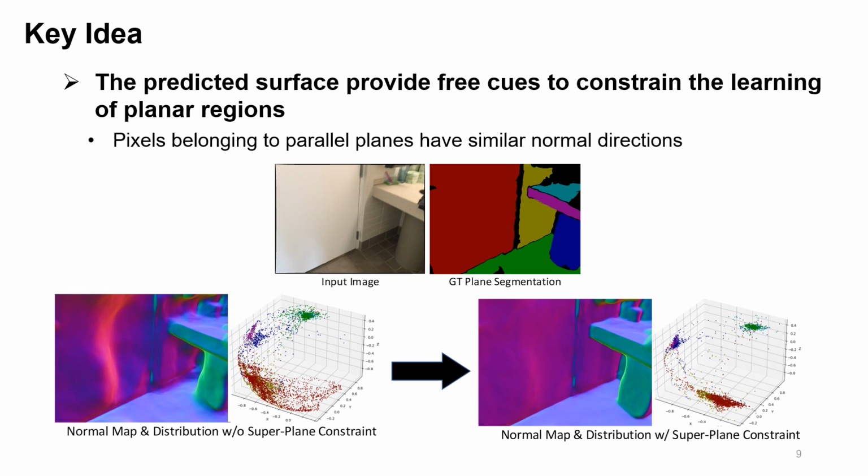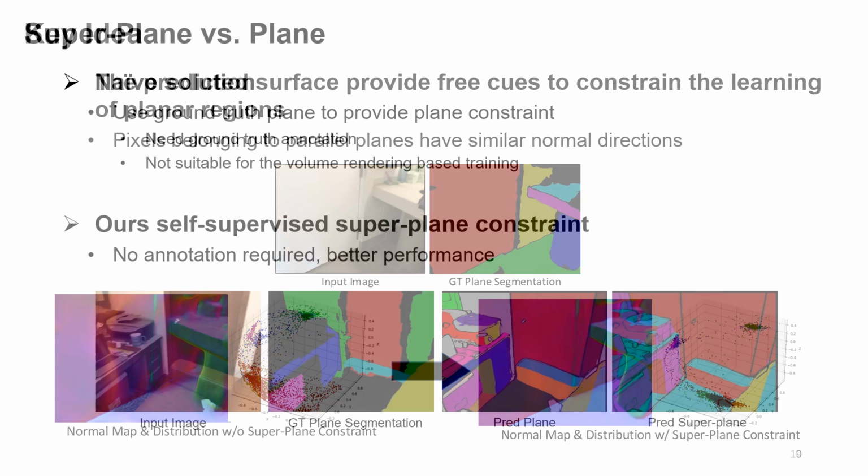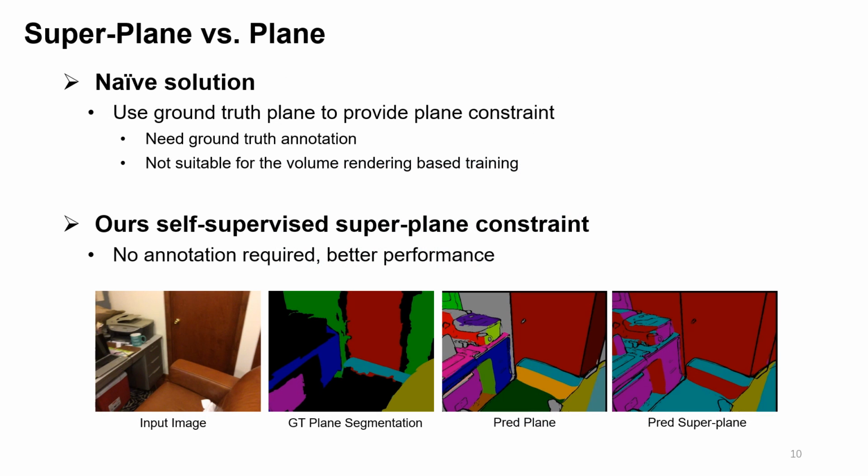As shown in the bottom right figure, after applying the superplane constraint, the normals of different superplanes are more easily separated, which means they are pushed apart. Compared with using ground truth plane annotation or planes predicted by a pre-trained plane segmentation network, our superplane does not need any annotation and achieves better performance. This is because our superplane is typically larger than vanilla planes, thus providing more stable and accurate average normals when limited pixels are sampled in each iteration during volume rendering.